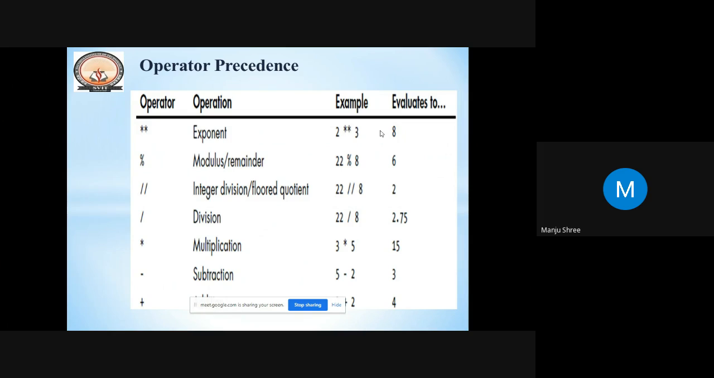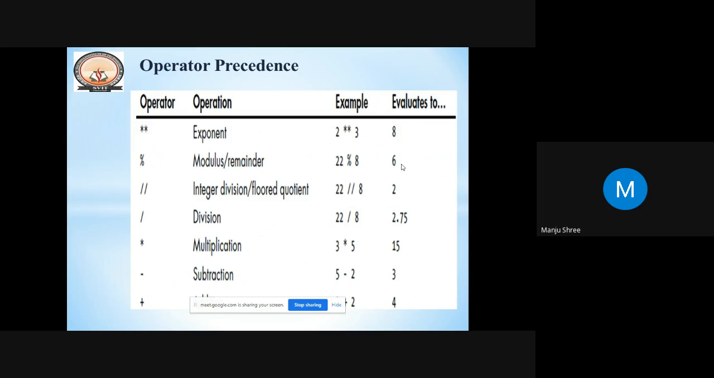Then modulus means the output will always be the remainder. When one number is divided by another, here 22 divided by 8, you get both a remainder and a quotient. But when you work with the modulus operator, the output is the remainder. 22 divided by 8: 8 times 2 is 16, and 22 minus 16 is 6. The remainder is 6, so the output will be 6.